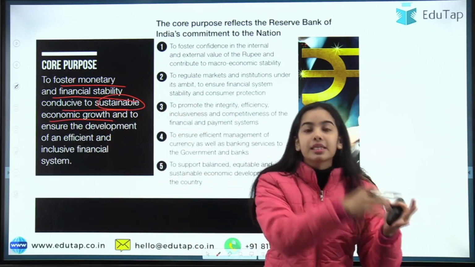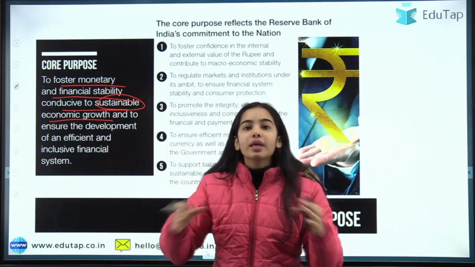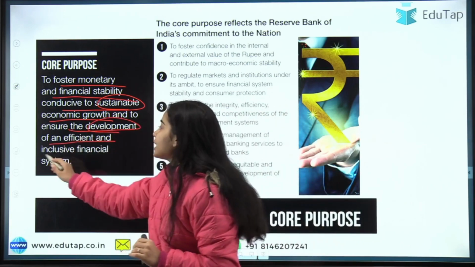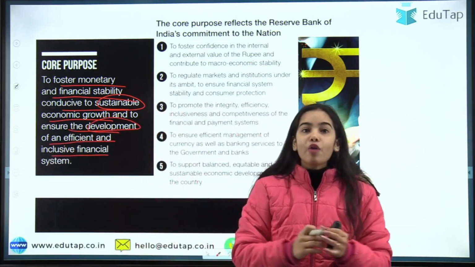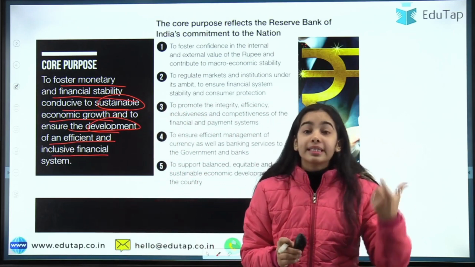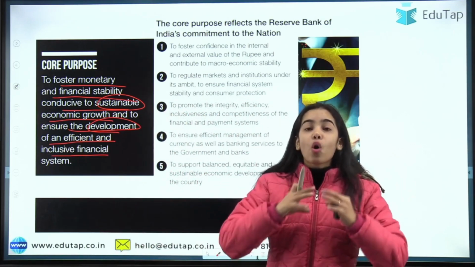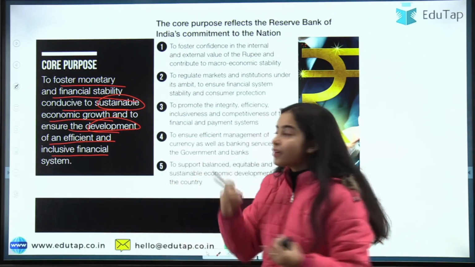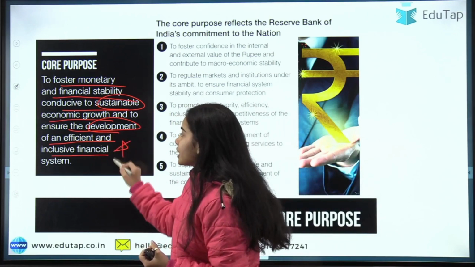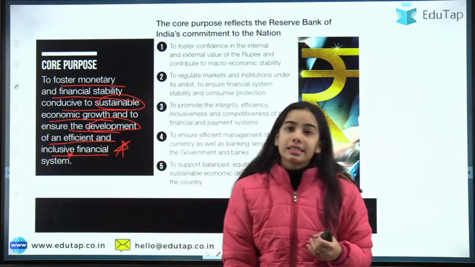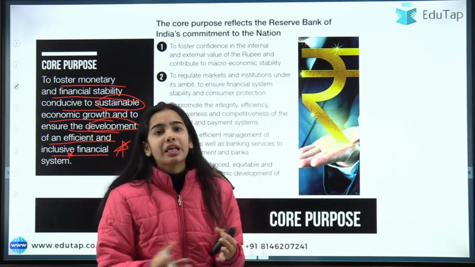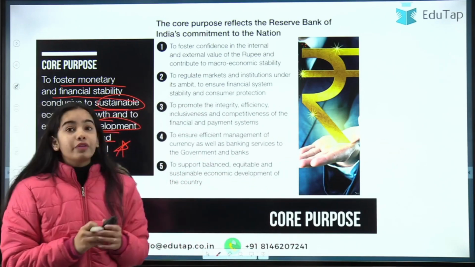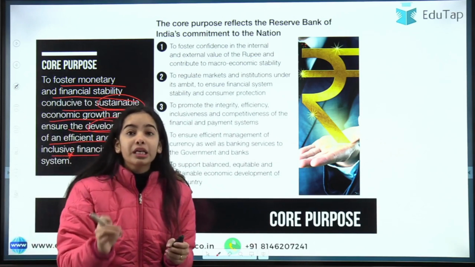When the stability is there, the economy can move forward smoothly, and to ensure the development of an efficient and inclusive financial system. Now when we are talking about financial stability, that also means that we want all the people of the country to have financial inclusion, and for that we need an efficient and inclusive financial system. For that the Reserve Bank of India is continuously making a lot of efforts. Now the core purpose reflects the Reserve Bank of India's commitment to the nation.